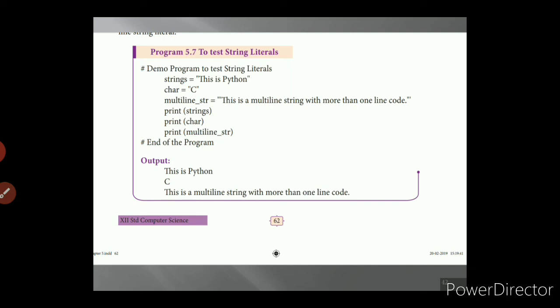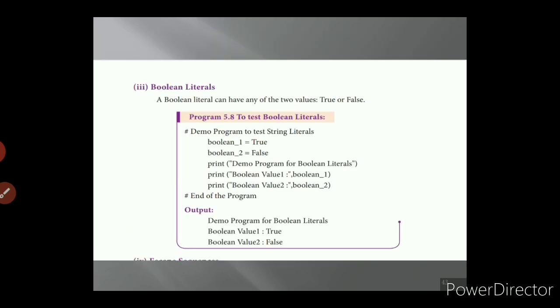So strings: this is Python, enclosed with the double quotes. Then character equal to C, that is also enclosed with the double quotes. Then a multi-line string, that is enclosed with the triple quotes. So the output will be: this is Python, see, this is a multi-line string with more than one line of code.